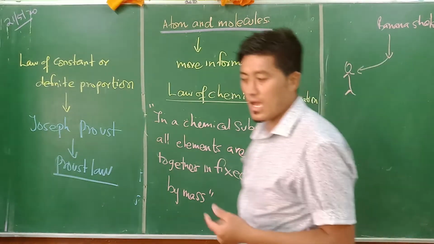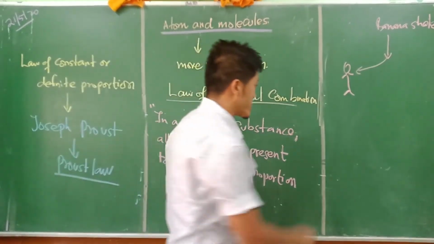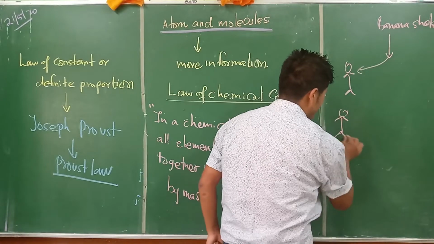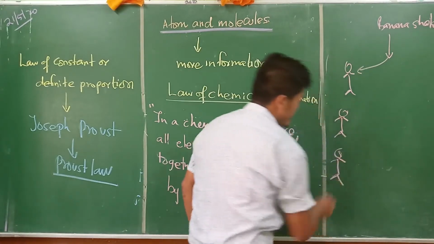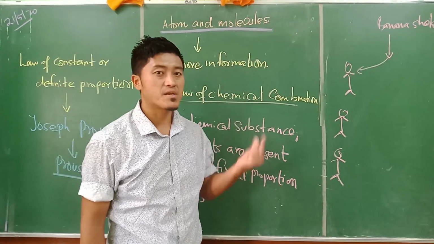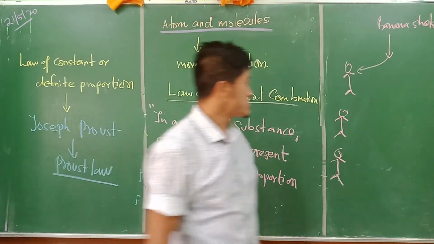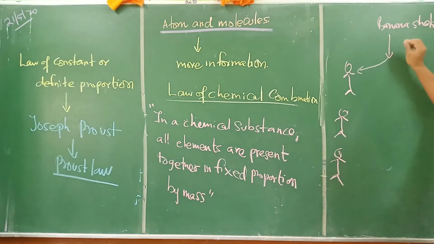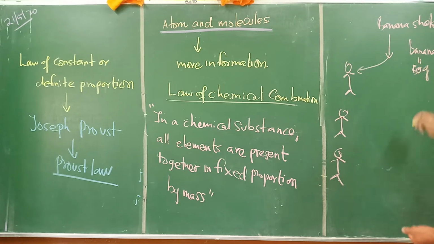So he asked me, since he is going to bring two more of his friends, to give them the same banana shake. Understand? Previously, when I was making this banana shake, I used banana of 10 gram, milk of 5 gram and sugar of 5 gram.